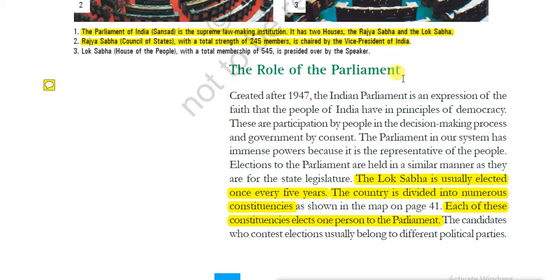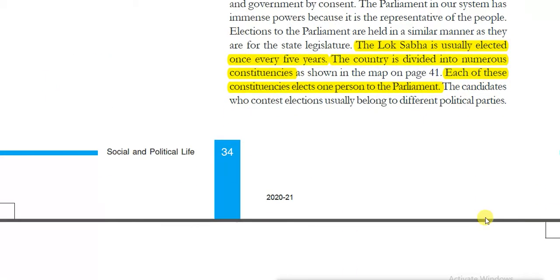What is the role of the Parliament? The role of the Parliament is the decision making process, that is by making different legislations. The Lok Sabha is usually elected for every 5 years. The country is divided into numerous constituencies, that is, if an area has a population of more than 7.5 lakh, then that area is called one constituency. So each of these constituencies elects one person to the parliament, right?